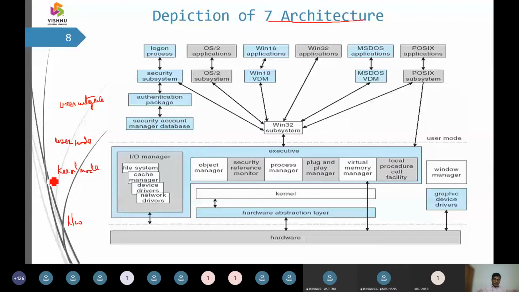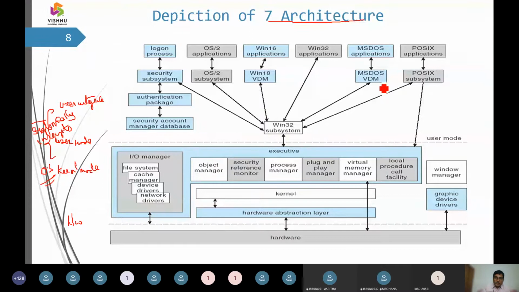Okay, in kernel mode, as we were telling earlier, it is the operating system. In user mode, user applications and user programs run, and the user needs to communicate here. That communication is going to be via some system calls or via some interrupts. That is the holistic architecture of a traditional OS.